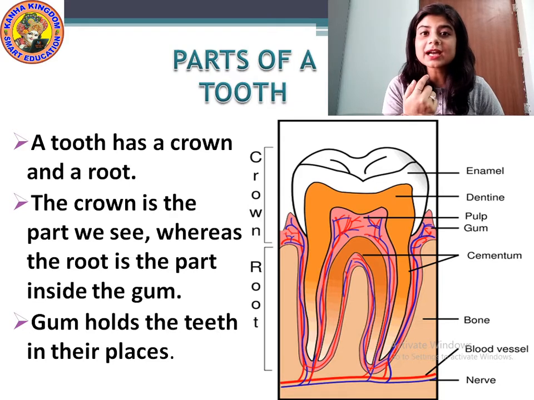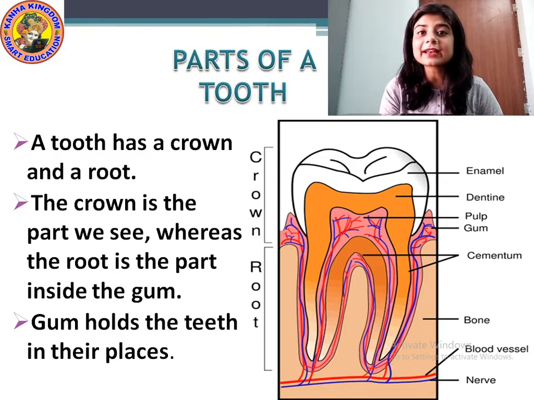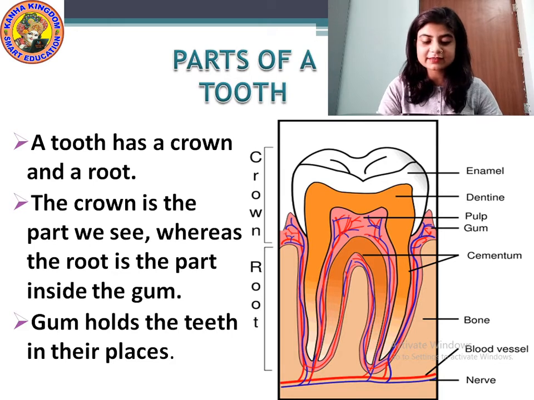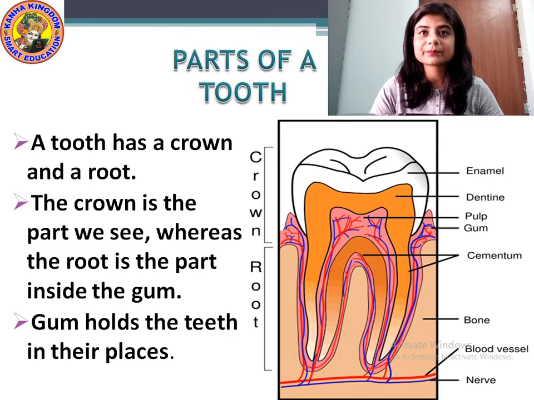The crown is the tooth portion that we can see, and the root is the part fixed inside the gums. And this tooth is divided into many different parts. It is divided into enamel. Can you see this white portion? This is called enamel.